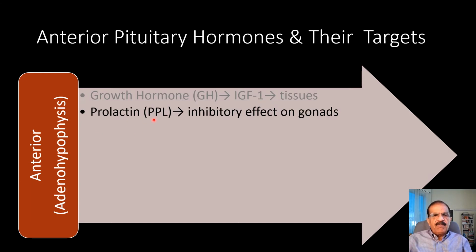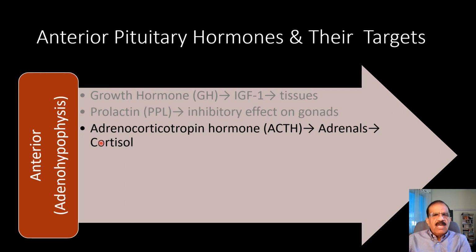Once we are grown to the full size, perhaps there is not much role of growth hormone. Then there's prolactin, PRL. It has primarily an inhibitory effect on gonads. Though prolactin may be elevated in many conditions, it could be due to some tumor and some drugs, and we will discuss those conditions in detail later. And the adrenocorticotropic hormone, abbreviated as ACTH, is produced by the anterior pituitary, and it stimulates our adrenal cortex, particularly the production of